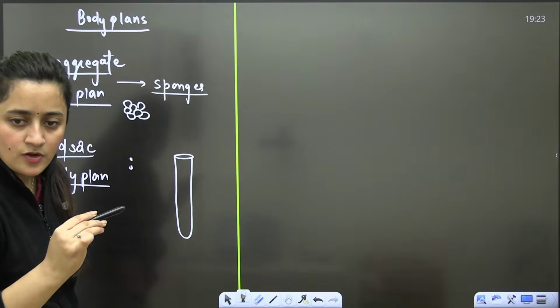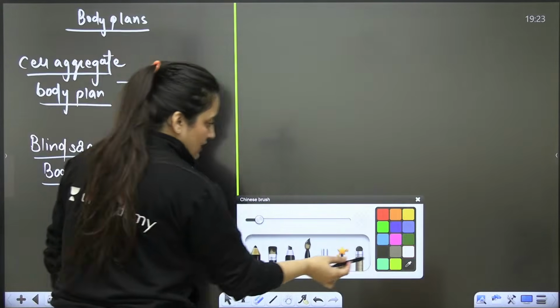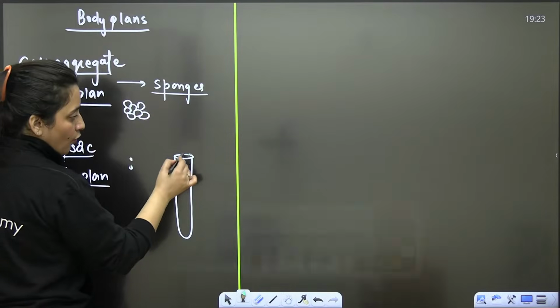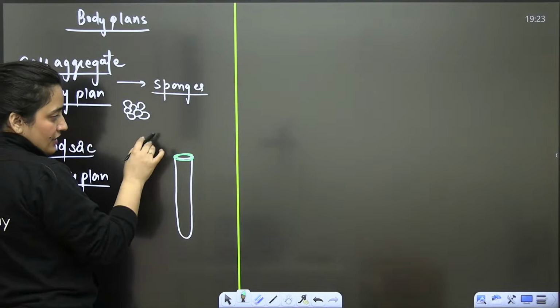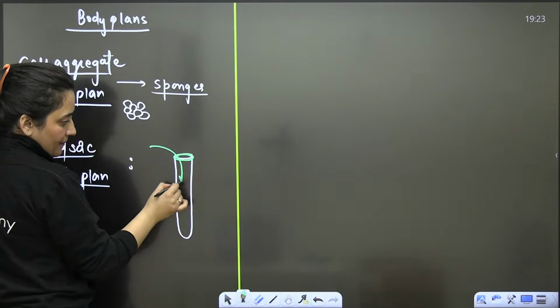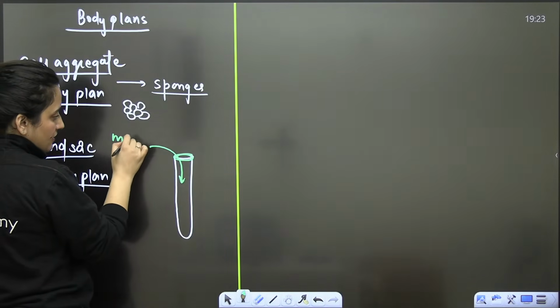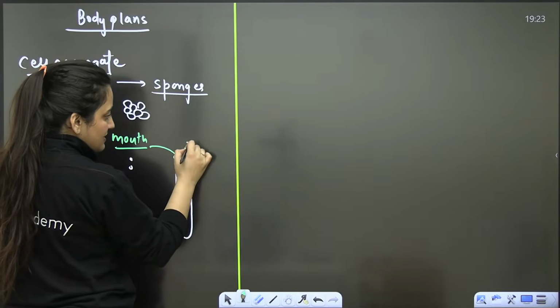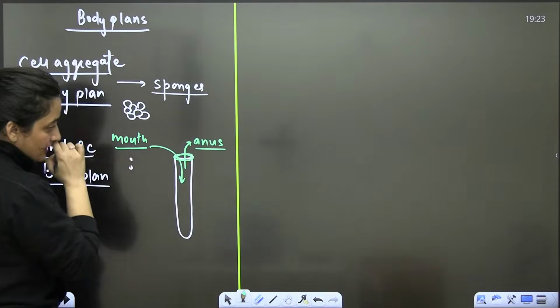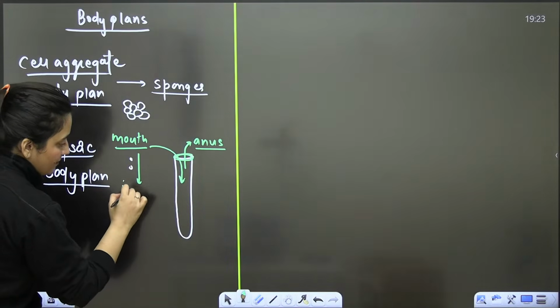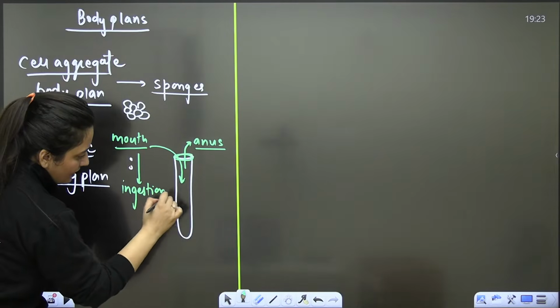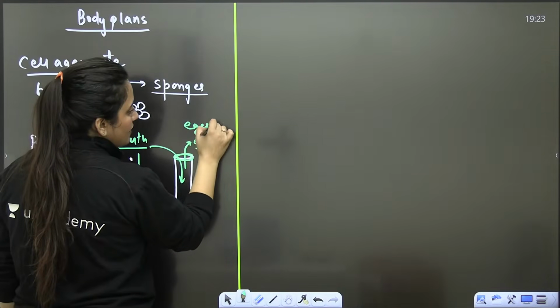From this opening, which is like a mouth as well as an anus, ingestion will also occur and egestion will also occur, right?